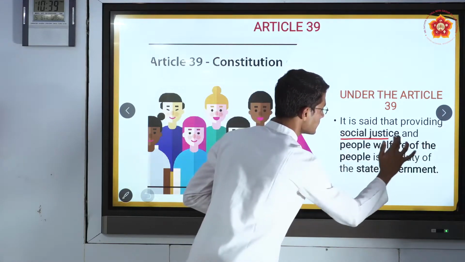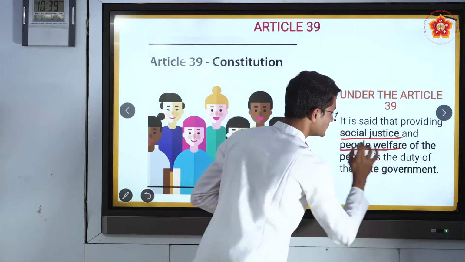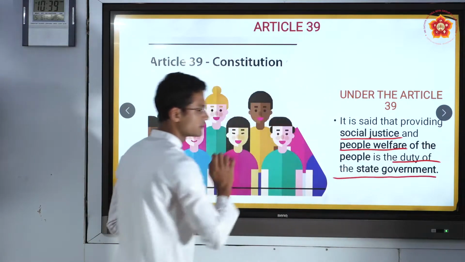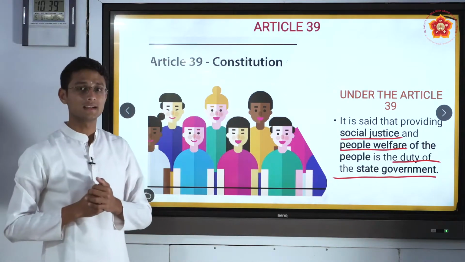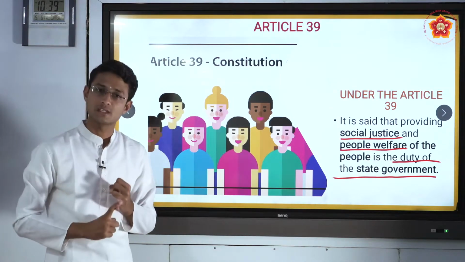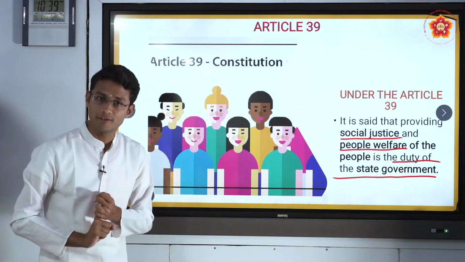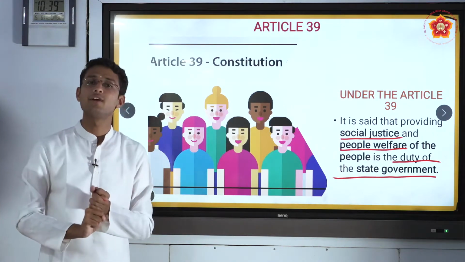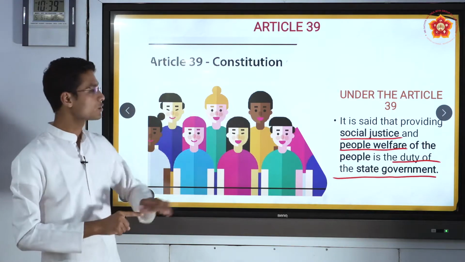Social justice and people's welfare, this is the duty of the state government. So this is exactly what Article 39 means. So the three main important keywords here are social justice for people and welfare of the people, and it should be ensured; this is the duty of the state government. Let us go to the next slide.